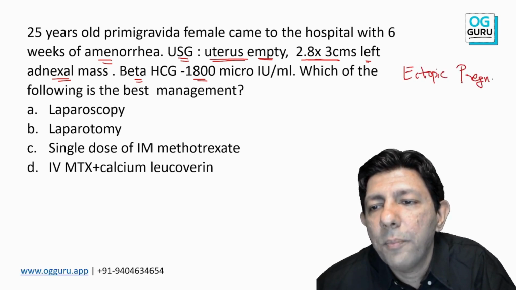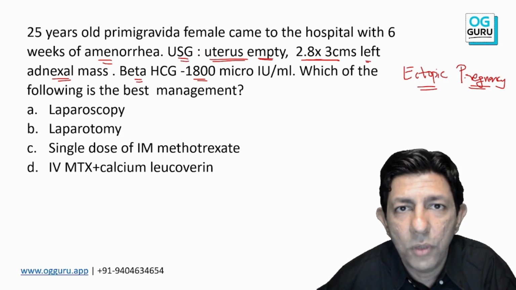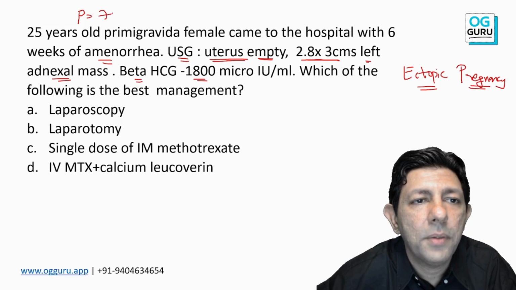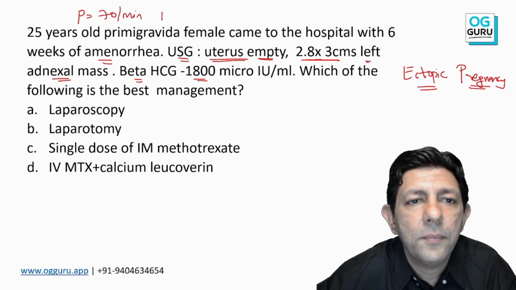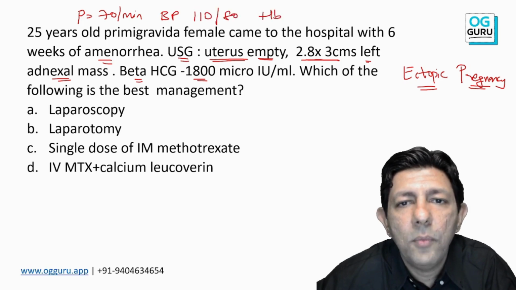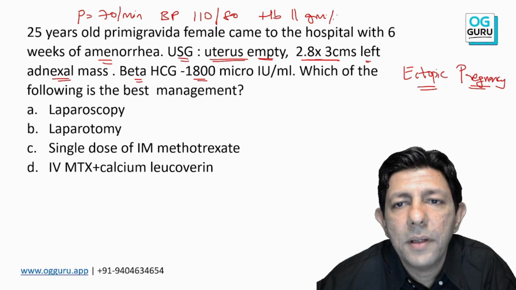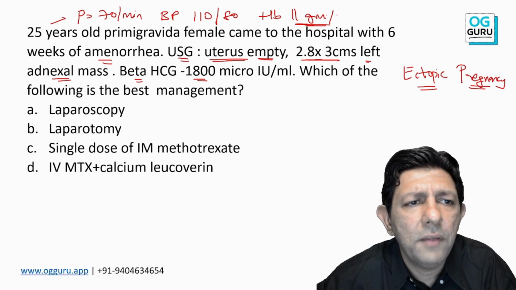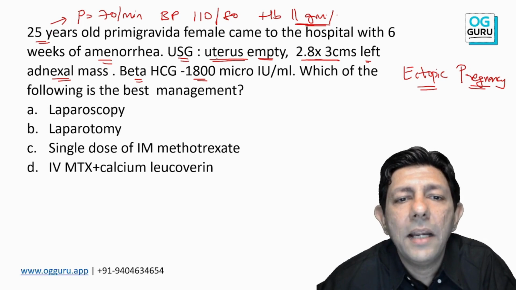Okay, ectopic pregnancy. I will also add a couple of other points in the question that they will say patient pulse 70 per minute, BP is 110/80, hemoglobin is 11 gram percentage. Okay, I have taken the exact MCQ which was there in the PYQ, but this information also they will give you. 24-year-old patient and uterus empty.